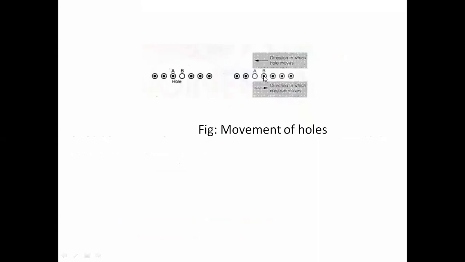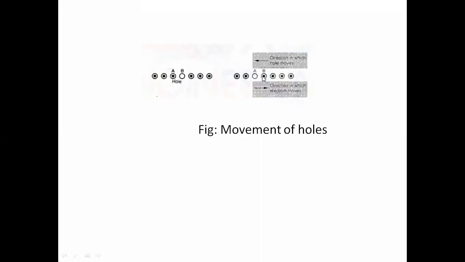Whenever there is some movement of electrons, this electron will fill A and B will become a hole. So the electron moves to A and the hole moves to B. Like that, another electron will fill B and the hole will move to the right side. So when electrons move to the left side, holes move to the right side.